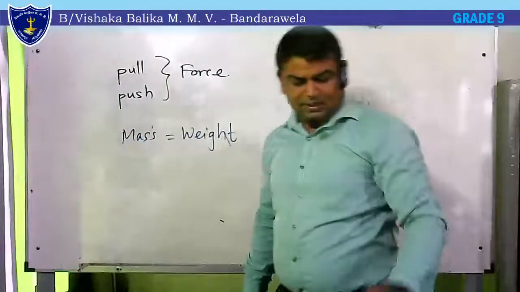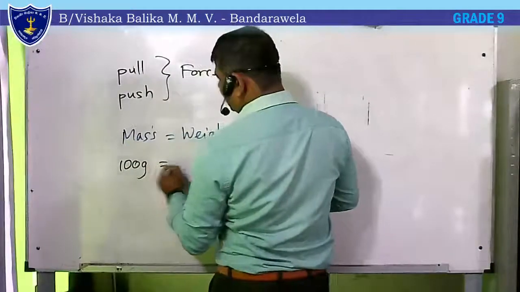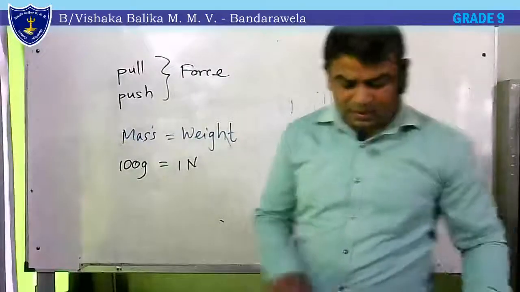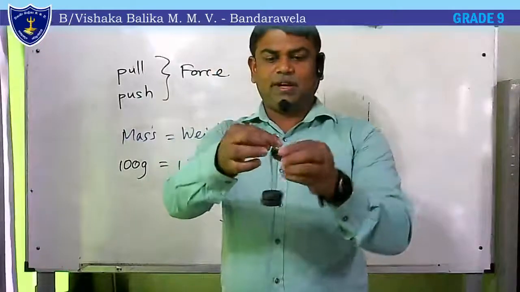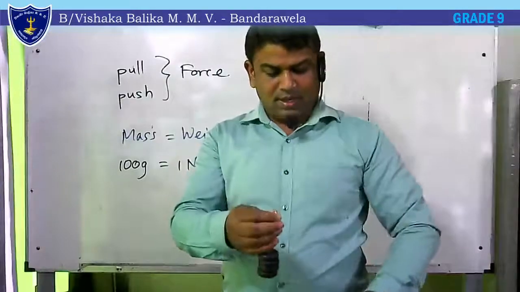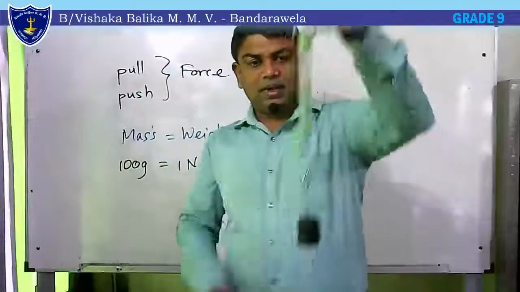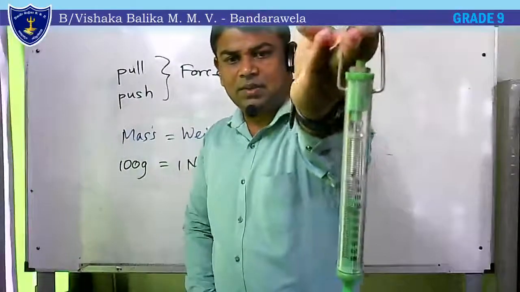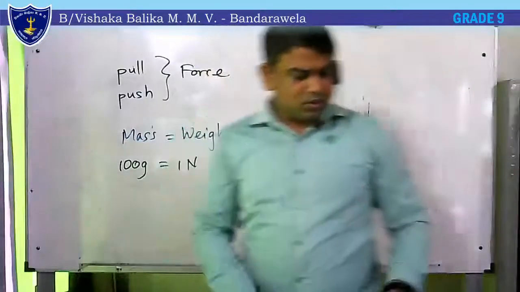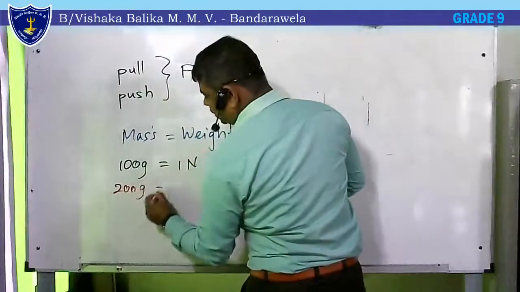On our earth, 100 grams equal 1 newton. So if it is 200 grams, let's put 2 more weights here, and hang this down. Like this. Mass is 200, weight is 2 newtons. Then 200 grams equal to 2 newtons.